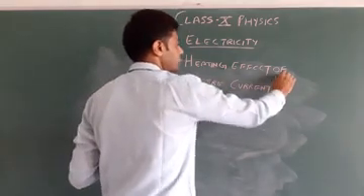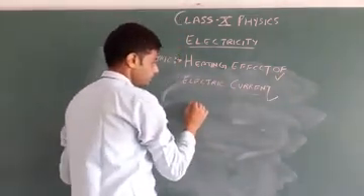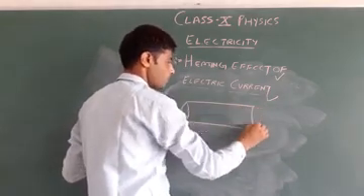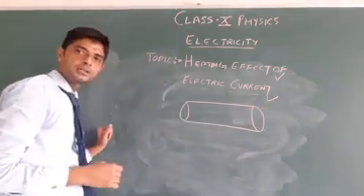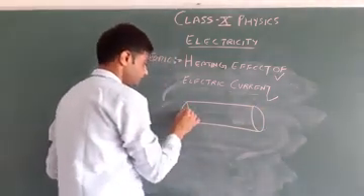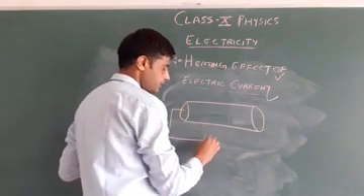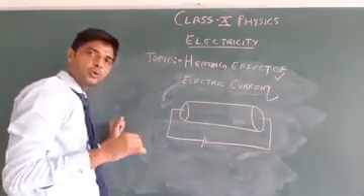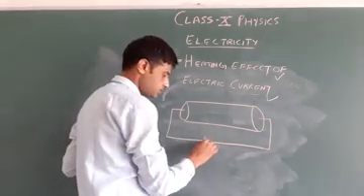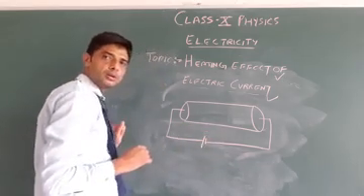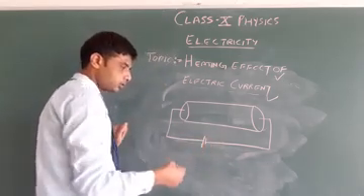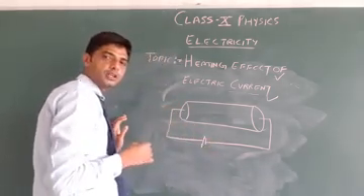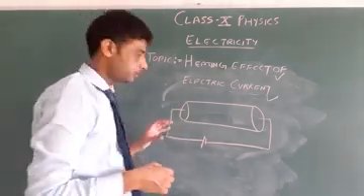Heating effect of electric current. When a battery is applied across the ends of a conductor, then electrons start to flow. This is the negative terminal and that is the positive terminal. So electrons start to flow from the negative terminal to the positive terminal. It means from lower potential to higher potential.